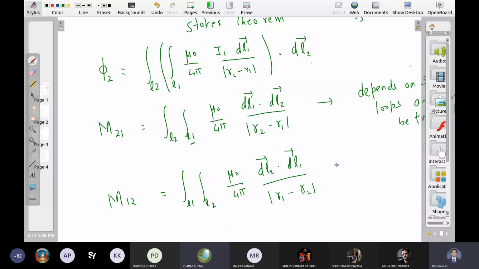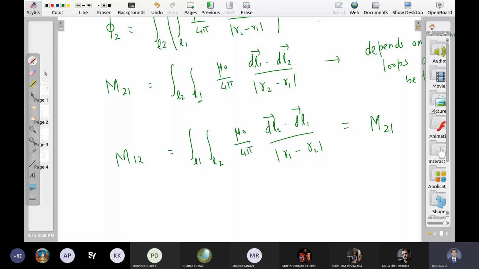Not at all, sir. The dot product remains the same. Mod of R2 minus R1 or mod of R1 minus R2 is the same thing, right? Yes. So mutual inductances are the same, and they depend only on the size, shape and separation. So this is mutual inductance.